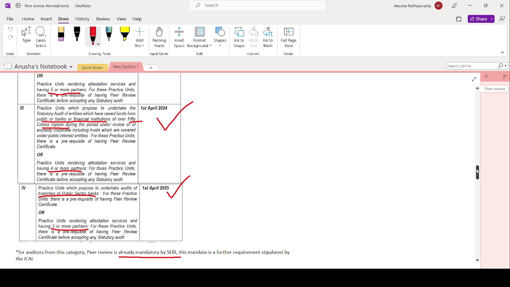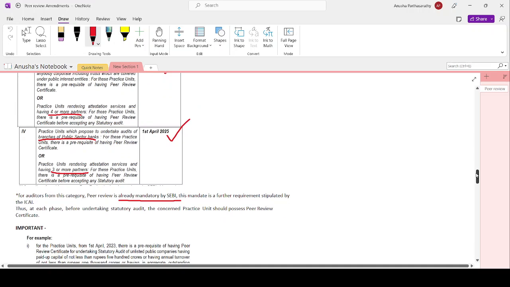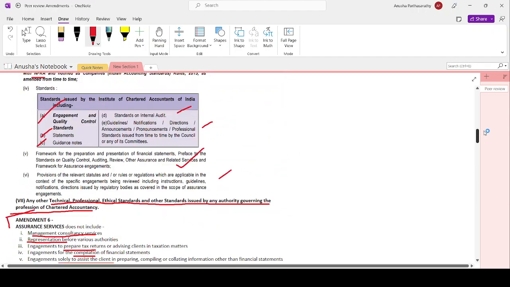Then phase 4 would be practice units which propose to undertake audits of branches of public sector banks. For these practice units, there is a prerequisite of having a peer review certificate, or practice units rendering attestation services and having 3 or more partners. For these practice units, there's a prerequisite of having a peer review certificate before accepting any statutory audit. 1st April 2025 is mandatory. Now, let's move on. At each phase, before undertaking statutory audit, the concerned practice unit should possess the peer review certificate.